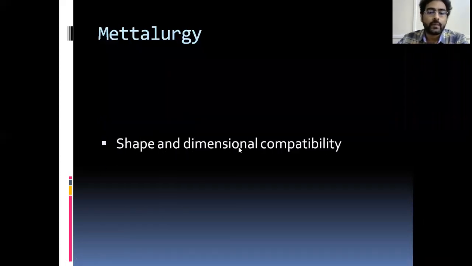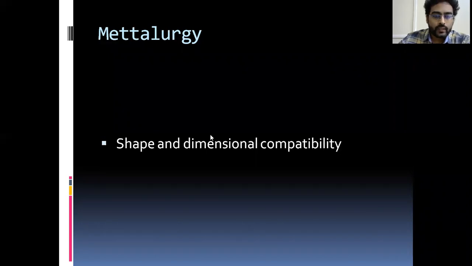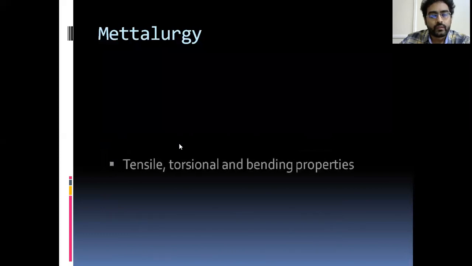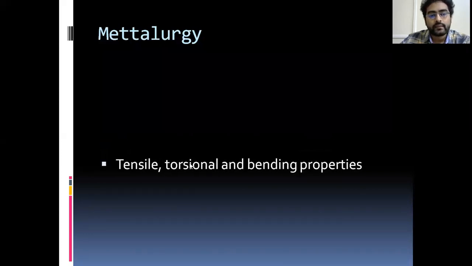And the next one is shape and dimensional compatibility. What does this mean? The implant should be designed in such a manner that it accommodates the curves or tubercles of the bone. The bone has certain anatomical properties. That is, it is not a straight bone. Every bone is not a straight bone. So it should accommodate the curvatures of the bone. So it should have bending properties during its molding, and it should have high resistance to tensile, torsional and bending forces. So it has to be tough.